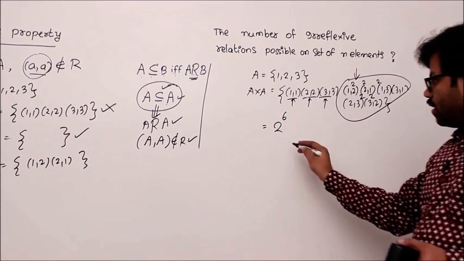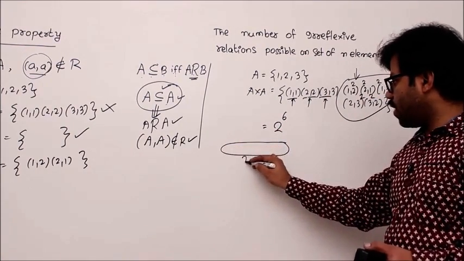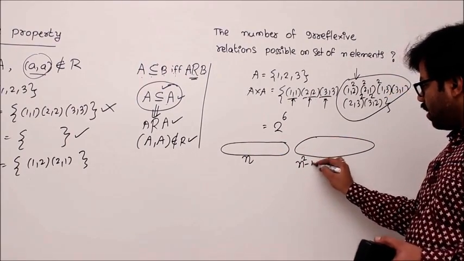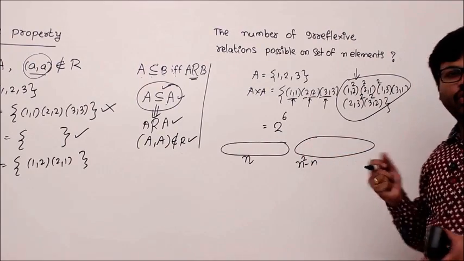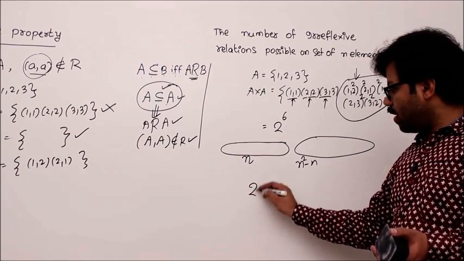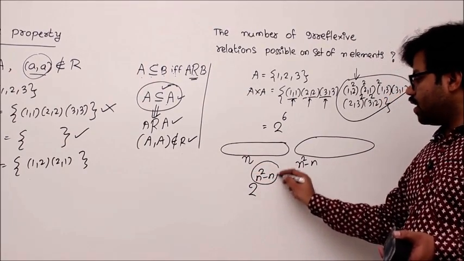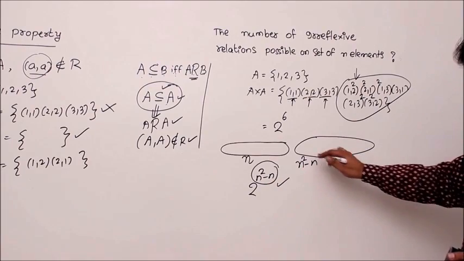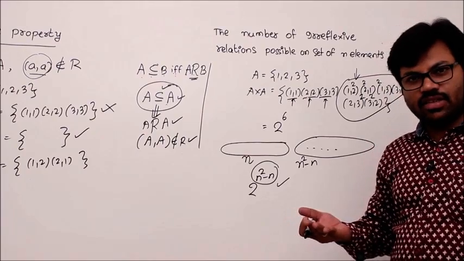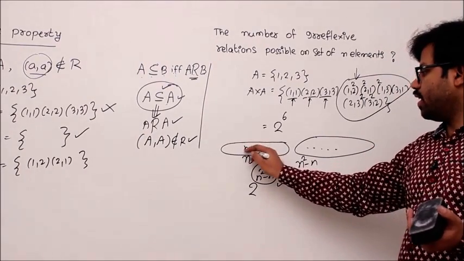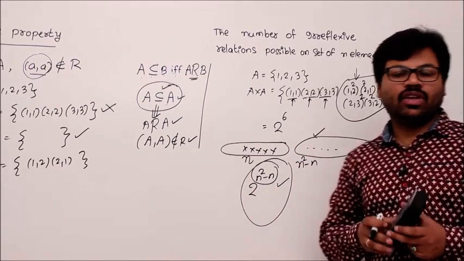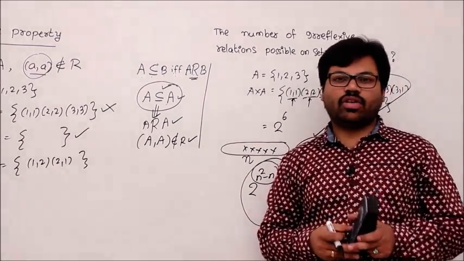Let's generalize it. In the general case, you have n reflexive kind of elements, that means (a, a) kind of elements, and n square minus n other elements. Out of them any subset you can take. How many subsets are possible for n square minus n elements? 2 power n square minus n. Correct? That's why every subset is a relation which is irreflexive, because you are not taking these elements. So the answer is: the number of irreflexive relations is 2 to the power of n square minus n.